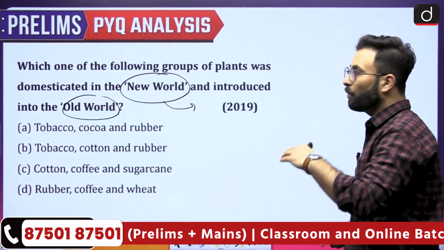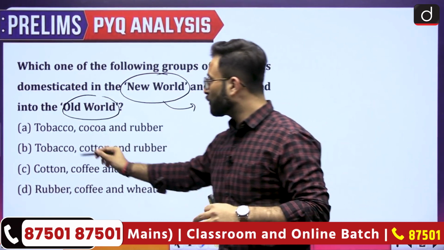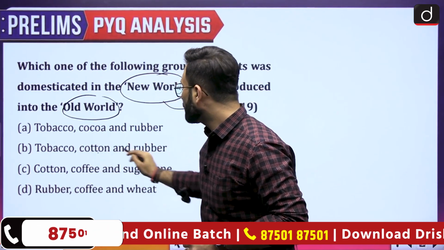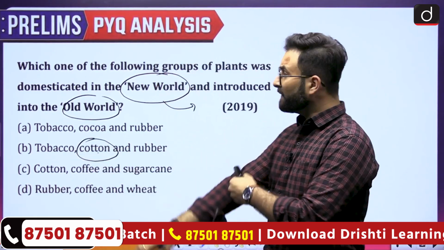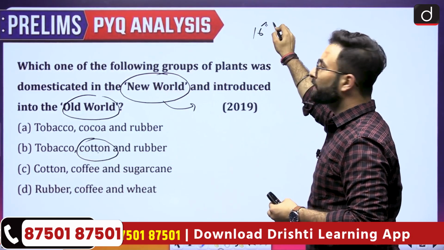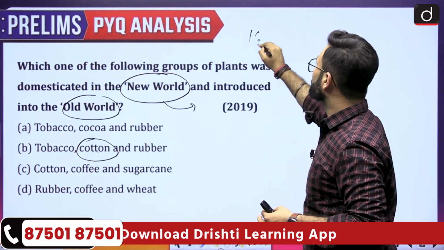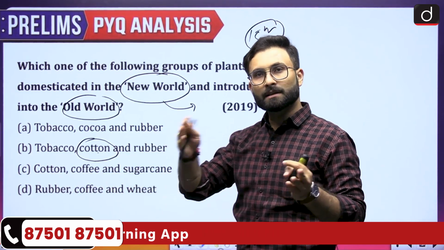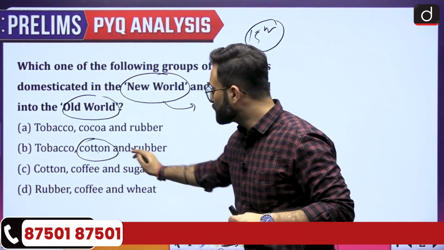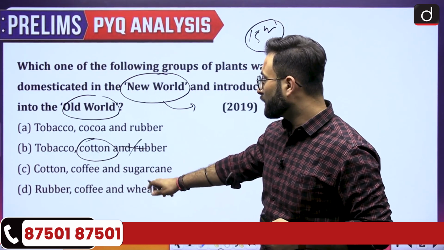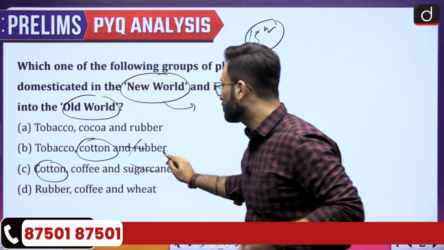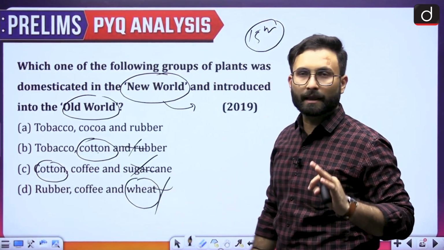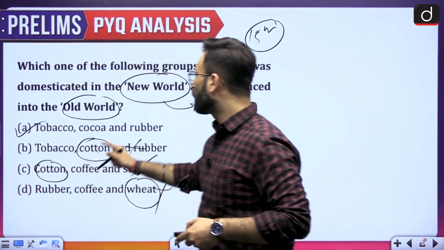Now if you go through the options, tobacco, cocoa, and rubber. Let's hold for a second. Tobacco, cotton, and rubber. The discovery of the Americas was around the 15th century. Before that, in the Indus Valley civilization we had cotton, so this is gone. If you find cotton anywhere, it can be eliminated. Wheat was also there in India, so we can eliminate that. So option A is the right answer: tobacco, cocoa, and rubber.